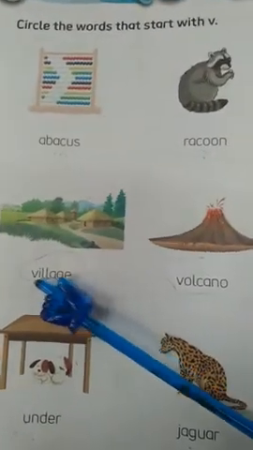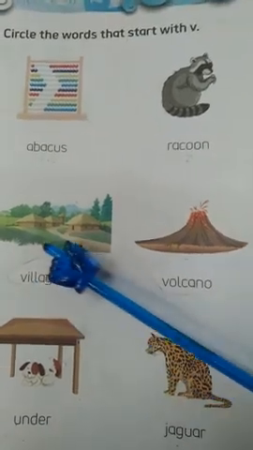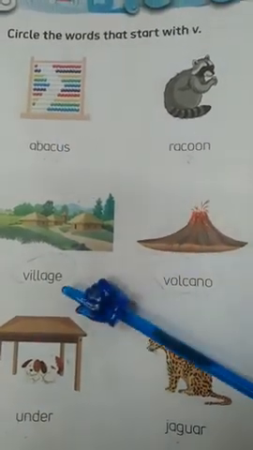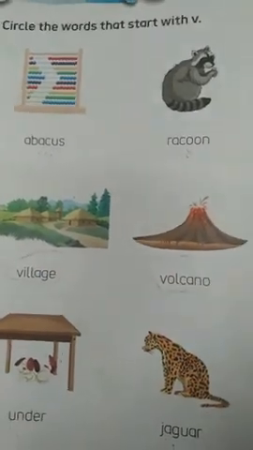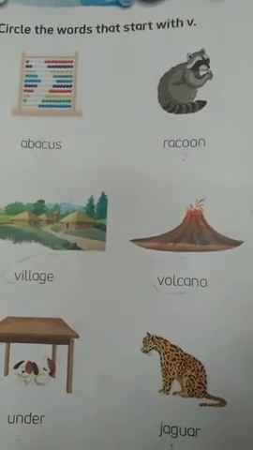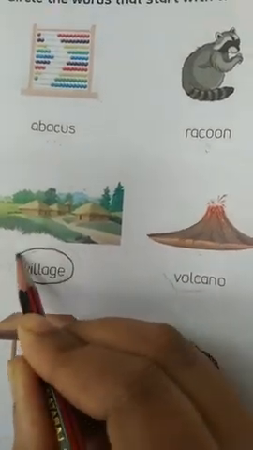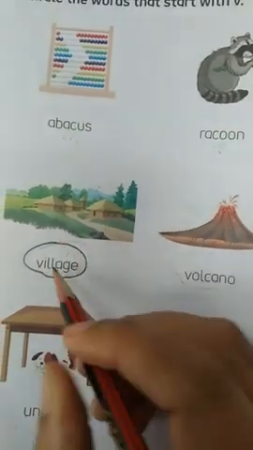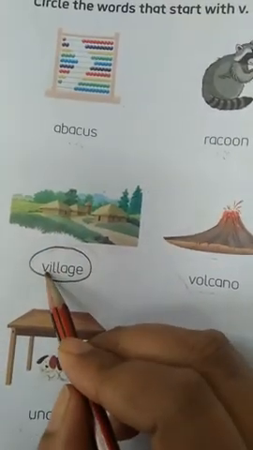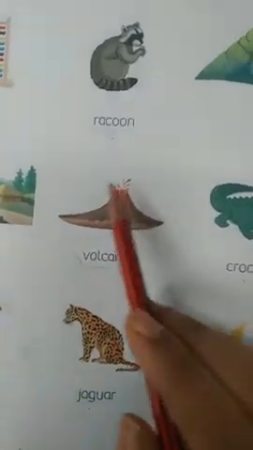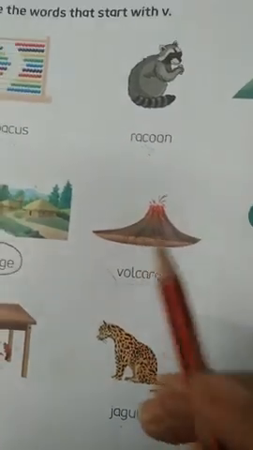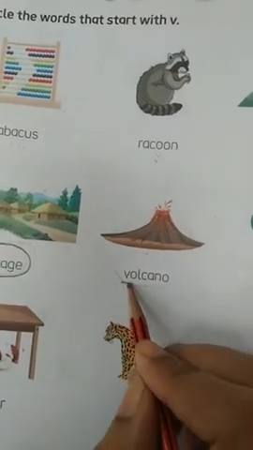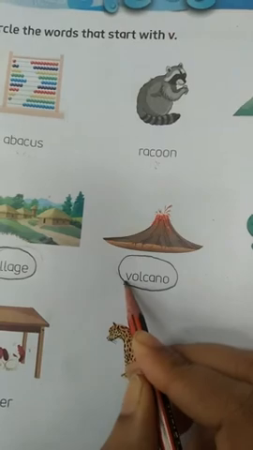Now this is village. So now children, can you tell me, will we circle this word or not? Yes, we will circle it because it starts with letter V. So it's the picture of village, and it starts with letter V, so we will circle this word. Now this is the picture of volcano. Volcano starts with letter V. So we will circle this word because it starts with letter V.